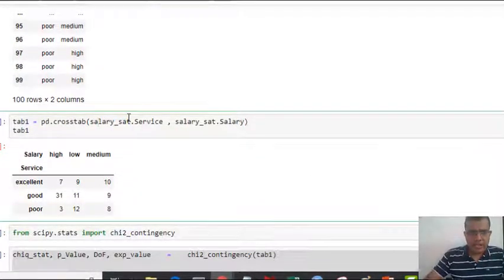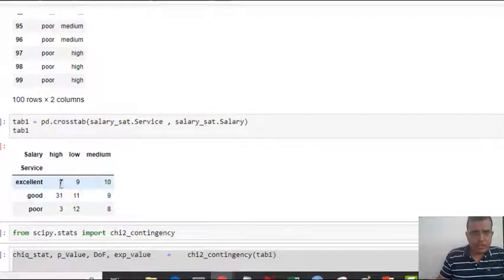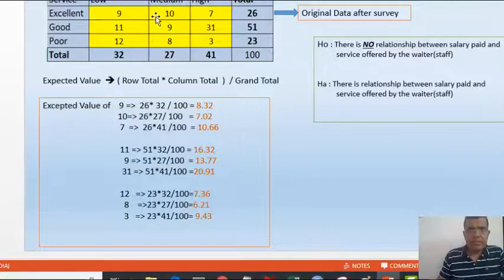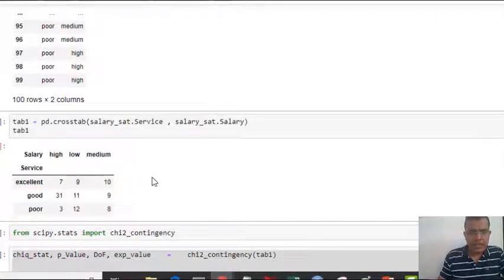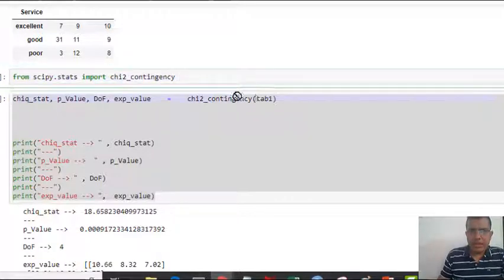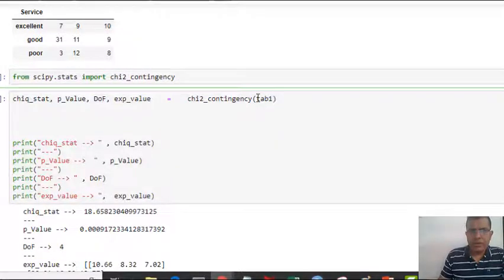If I can show you quickly, this is the same 9, 10, 7, 11, 19, 31. This is the same table we have over here. Then I'm saying from scipy.stats import chi2_contingency, and this takes your table 1 as input and returns certain things. It returns the chi-square stat, the p-value, the degree of freedom, and the expected values.